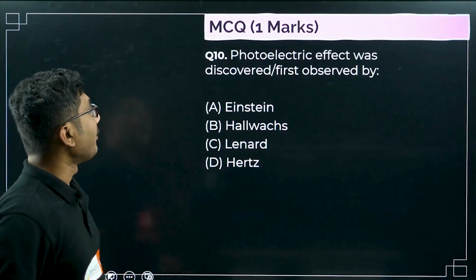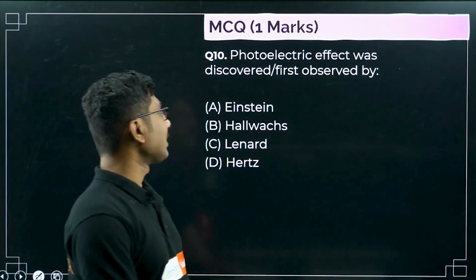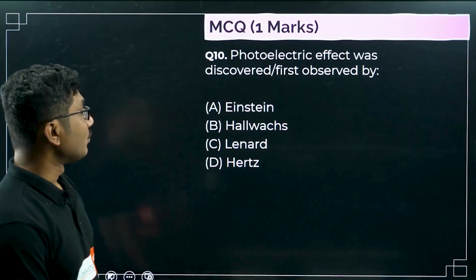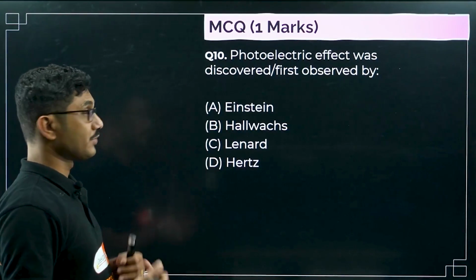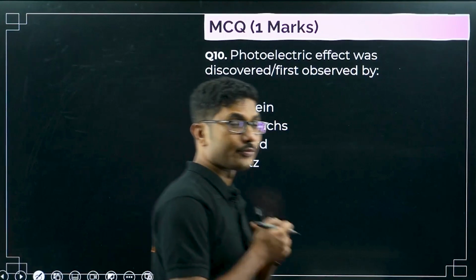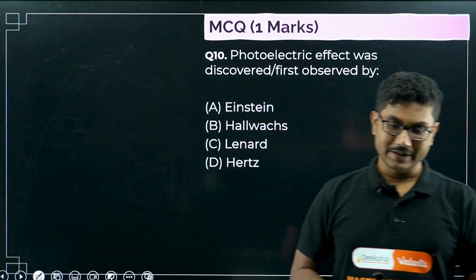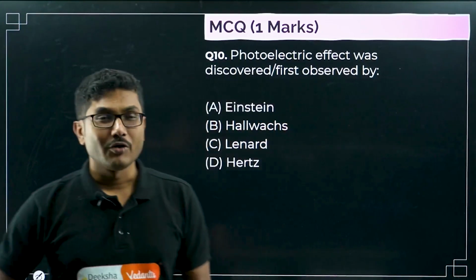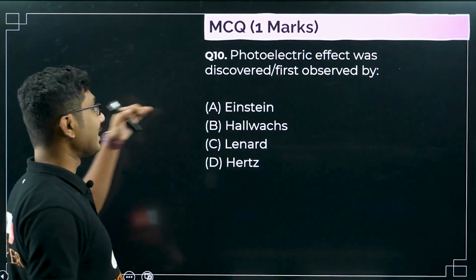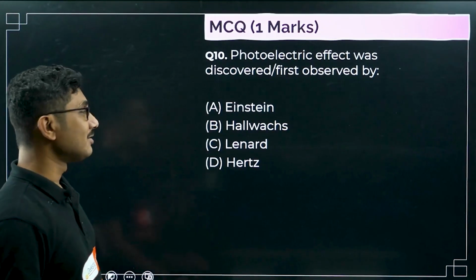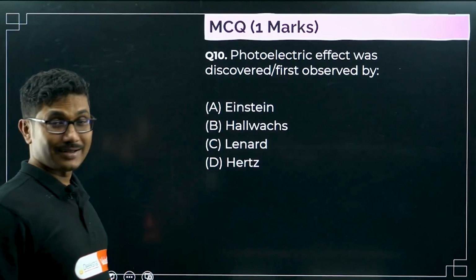If the object is static, you will not see any wavelength. Now next, the photoelectric effect was discovered first. So who was the person who first observed the photoelectric effect? This is a very interesting question. In your book, after reading the question, you might think Einstein is the answer. Actually it is not; it is Hallwachs and Lenard.